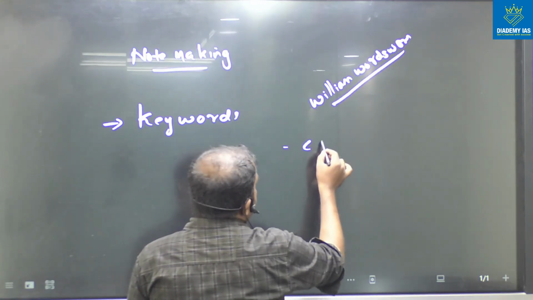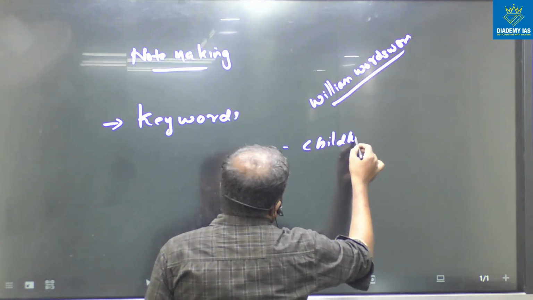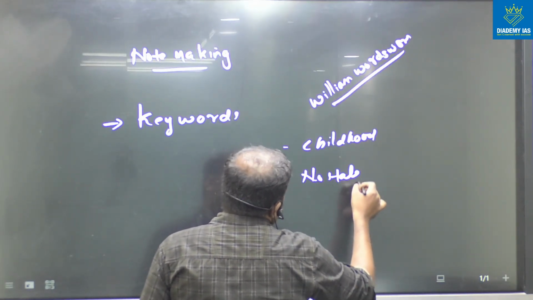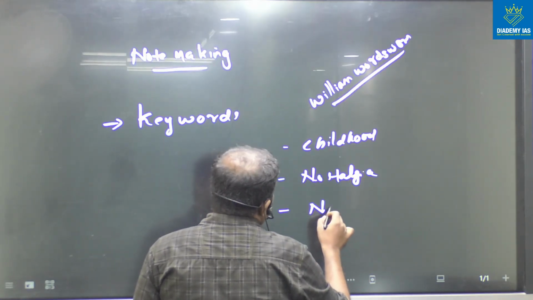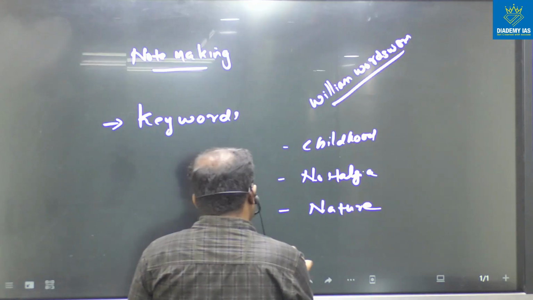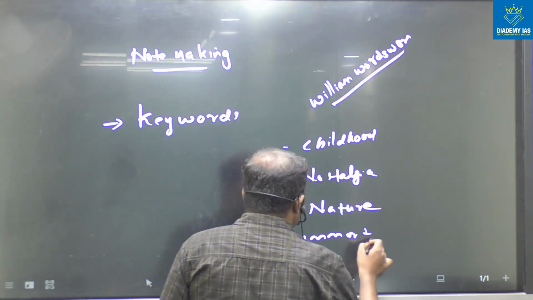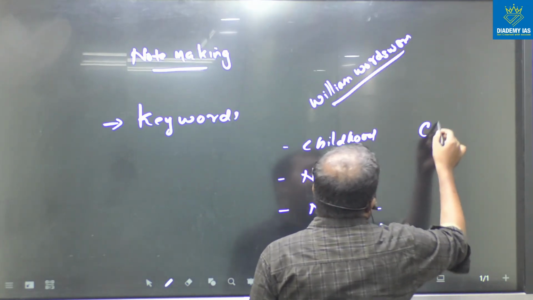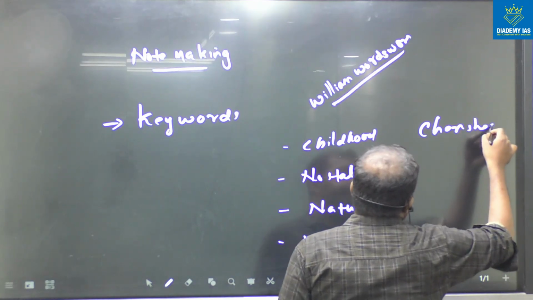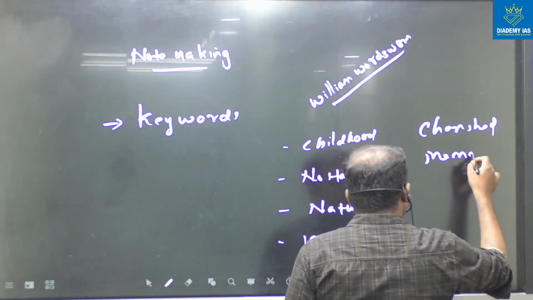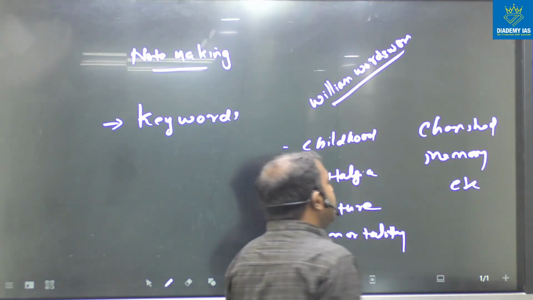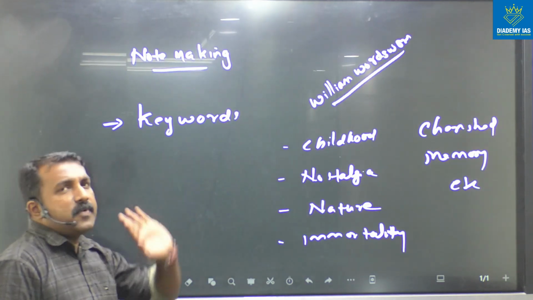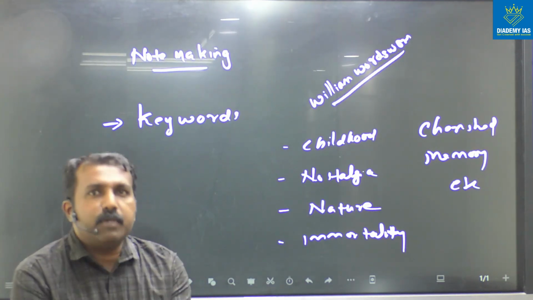We can say that childhood, nostalgia, nature, immortality, cherished memory, etc. Okay, so like this, after reading the entire poem or after reading Wordsworth's work, you have to make your own keywords.